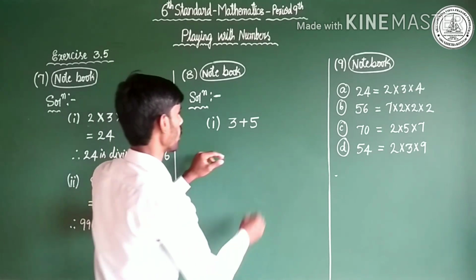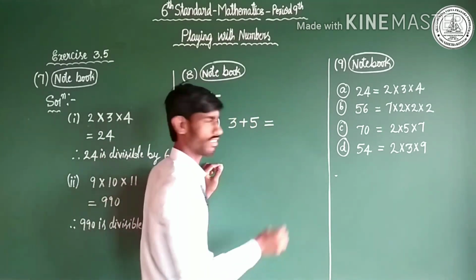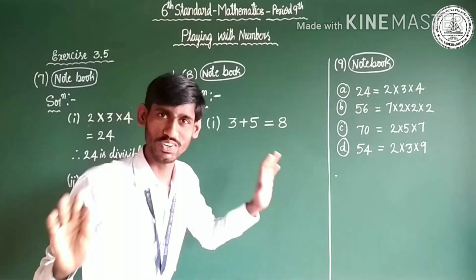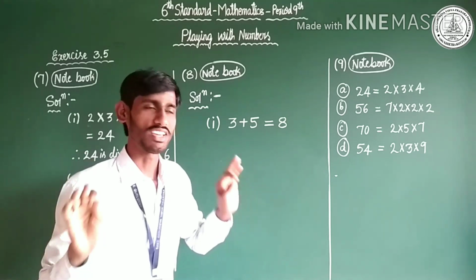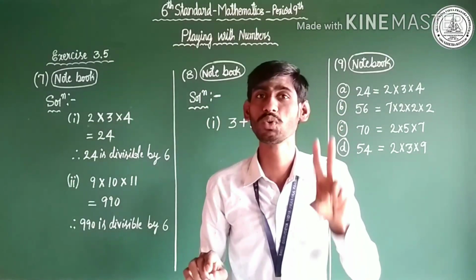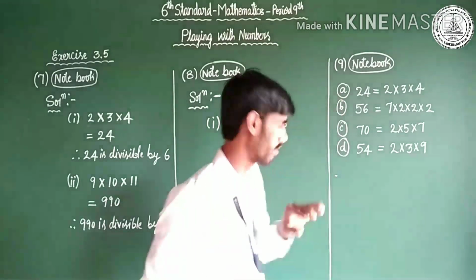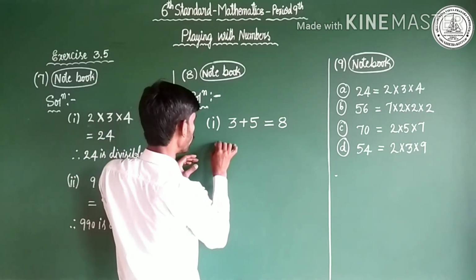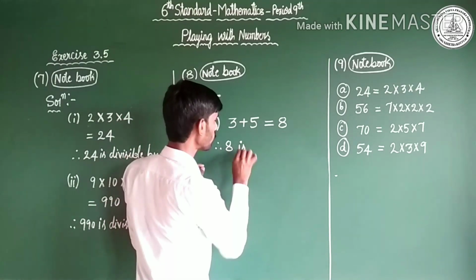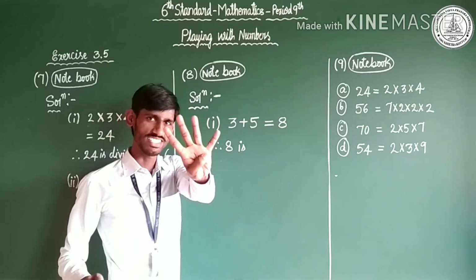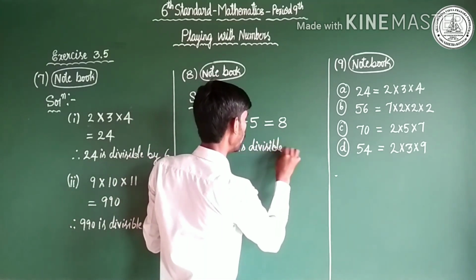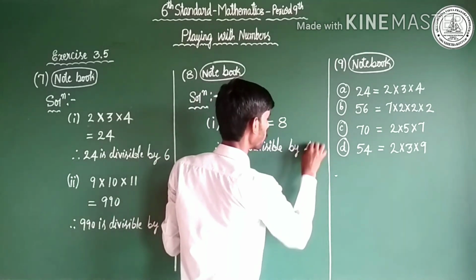Observe here. 3 plus 5. What is the sum, Chotu? 3 plus 5 is equal to 8. Is 8 divisible by 4? Of course, 8 is divisible by 4. So it is the best example for question number 8. What is question number 8? The sum of two consecutive odd numbers is divisible by 4. Yes, let us complete the problem. Therefore, 8 is divisible by how much? Divisible by 4. 8 is divisible by 4.